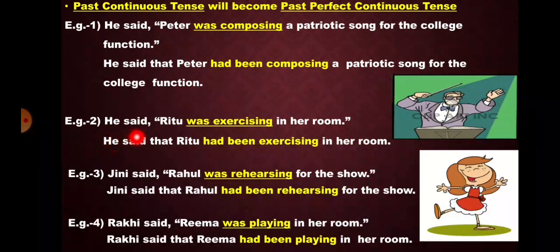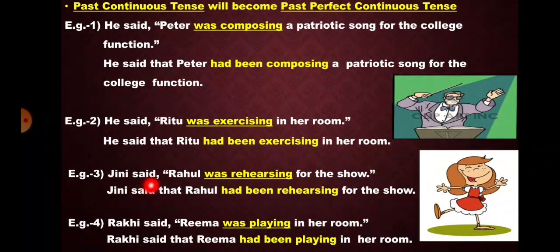Example 2. He said Ritu was exercising in her room. Now again the reporting verb is in past tense, so here the tense in reported speech will change. Was exercising will change into had been exercising. So the answer will be: he said that Ritu had been exercising in her room.